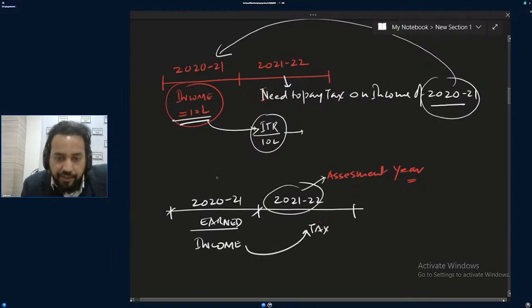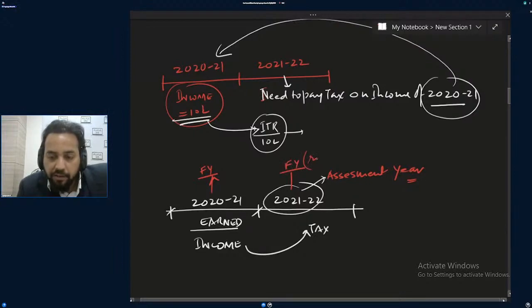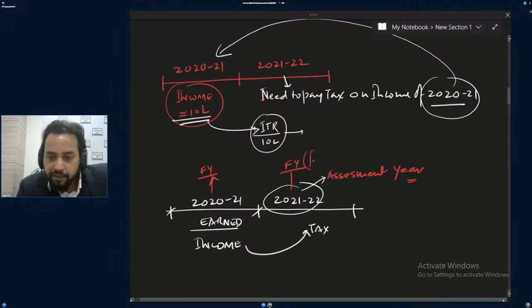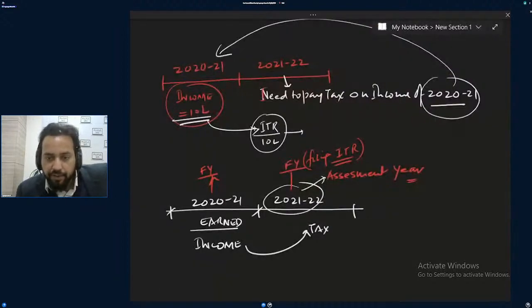And this is also a financial year. In this financial year I have earned, and in this financial year I am filing ITR. ITR means income tax return. I am filing income tax return in this financial year. Income tax return means telling the government that this much tax I will pay, and showing my income. Got the point? What is assessment year?